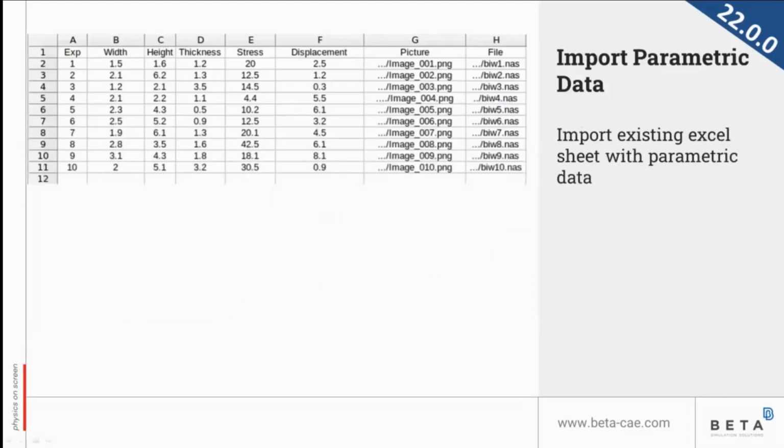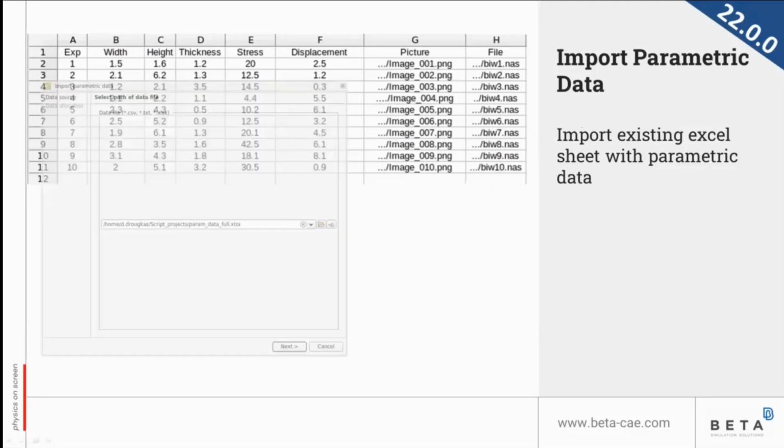A new wizard is also being added in the actions for importing parametric data. This was developed in order to help the manipulation of parametric data from other sources other than ANSA. This means that existing parametric DOE studies in an Excel format, like this one we see here, can be imported in Convos.